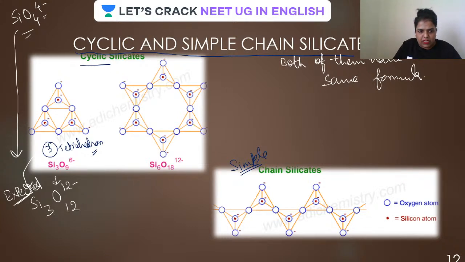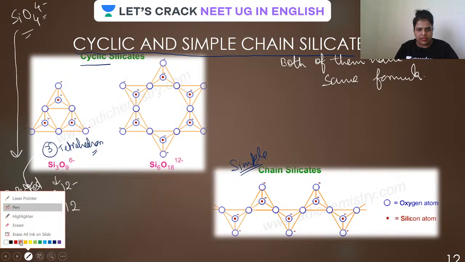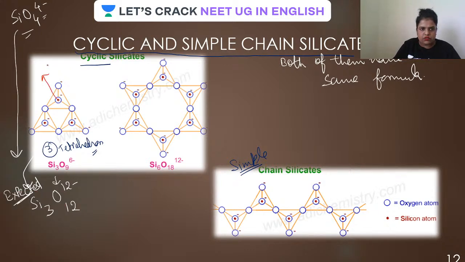Now this red one, all these red ones are what? Silicon atoms. How many silicon units are there? Three. As per that, there should be 12 oxygens.